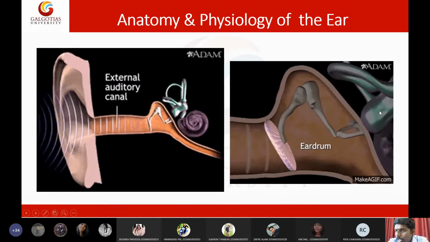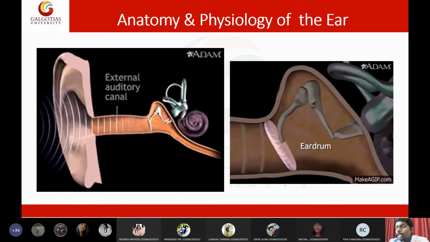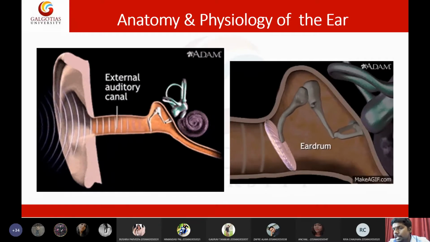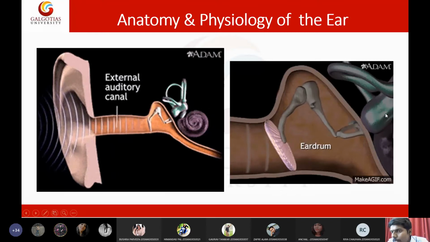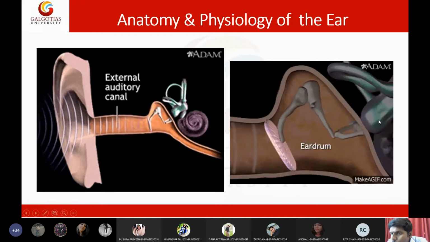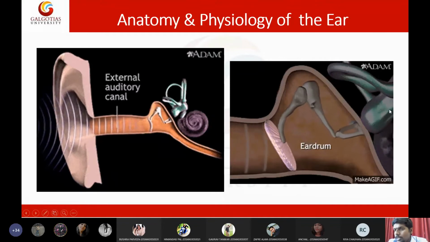In this tube, we have water. Simply, you can think of water, and the water will produce waves because of the movement exerted by the stapes. When the waves are generated in the water, these waves will propagate and move the tiny hair-like structures.